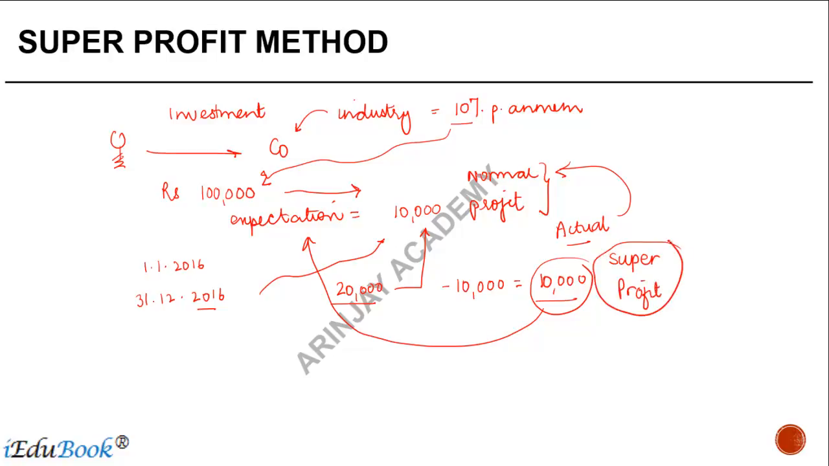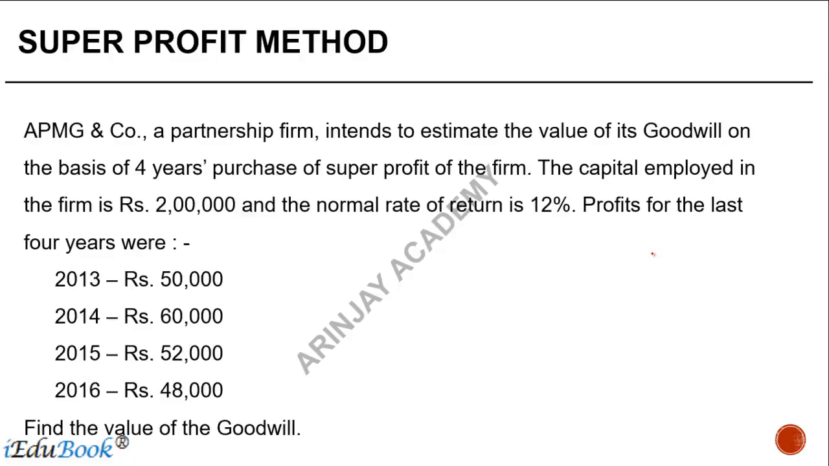When you calculate goodwill under this method, you find out whether the company actually has some super profit. If there is a super profit, then you would be told that the value of the goodwill is to be calculated as 5 times the super profit. So instead of the average profit, the number that you have to take here is super profit. The only catch here is, how do you calculate super profit? The rest of the procedure remains like any other scenario. So let's look at the question.